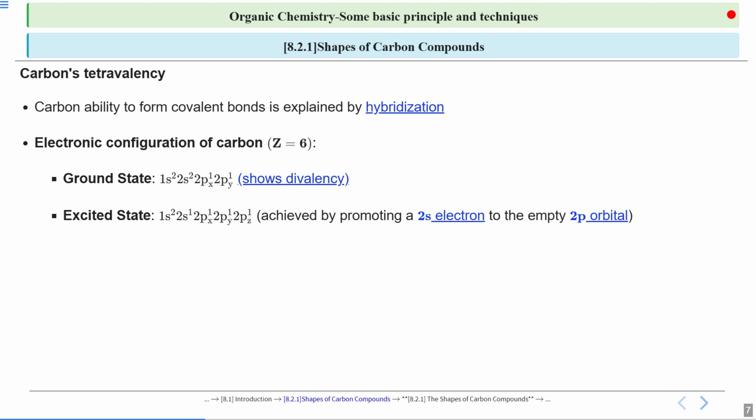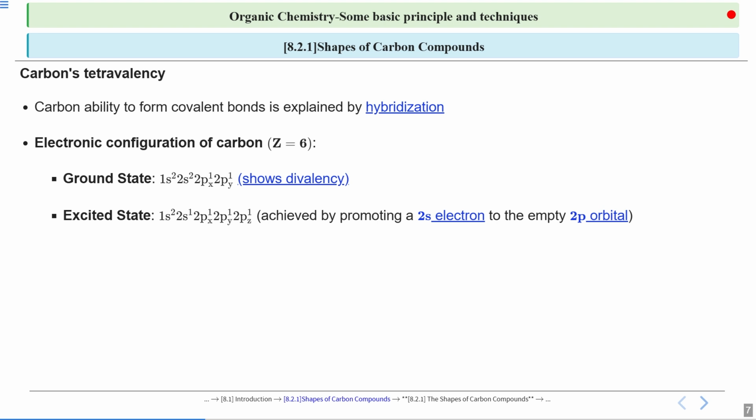I hope this is clear to you. Now, why is the electron promoted to 2pz only? Because it was the vacant orbital available for the excitation with the lowest energy gap. Got it? So this is the reason for the tetravalency.